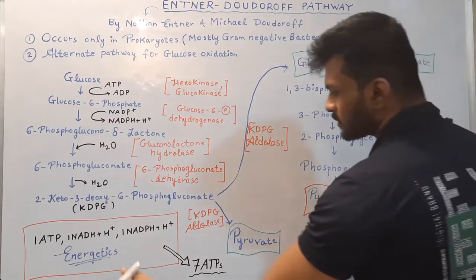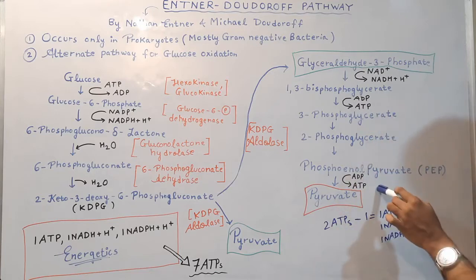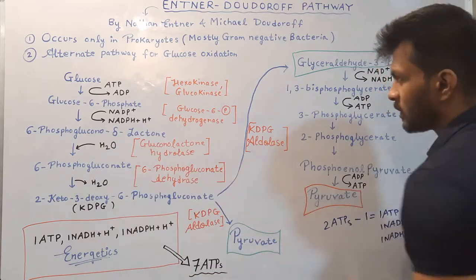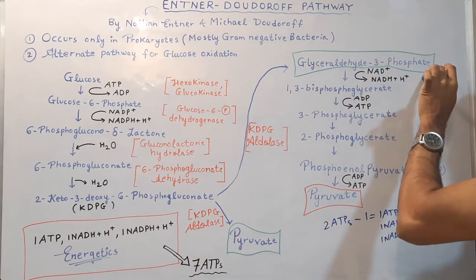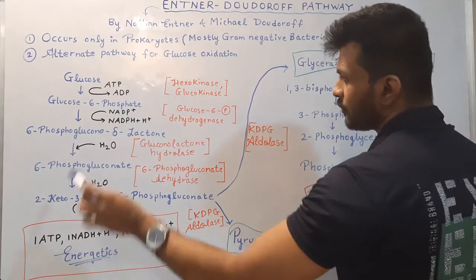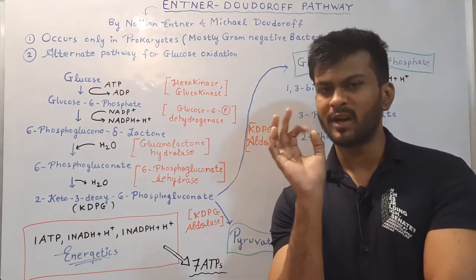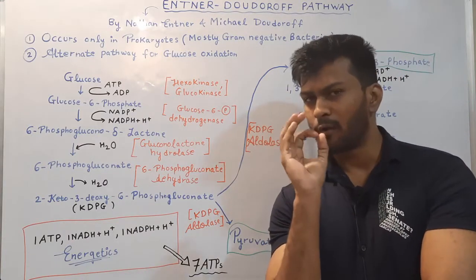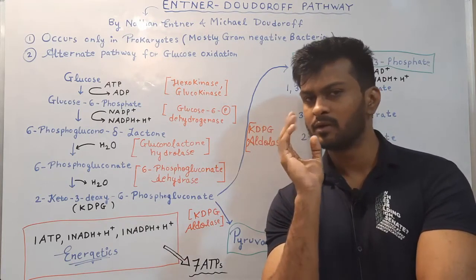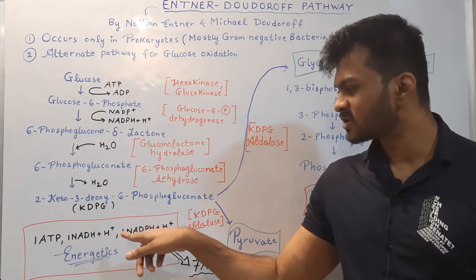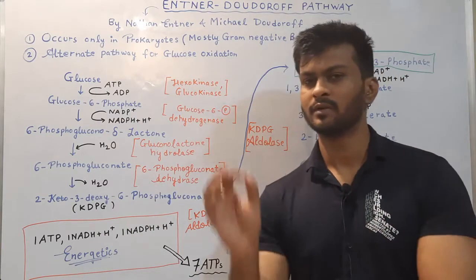So I have also written the energetics of this pathway over here. 1 ATP is net gain because 2 ATPs are going to be formed and 1 ATP is going to be consumed. So 2 minus 1 will give us 1 ATP. 1 NADH we will get in this step, and 1 NADPH we will get in this step. We know that 1 NADH molecule, when it passes through the electron transport chain, we will get 3 ATPs, and 1 NADPH molecule when it will pass through the electron transport chain, we will get 3 ATPs. So 3 ATPs plus 3 ATPs plus 1 ATP, we will get net gain of 7 ATPs when this pathway will operate.